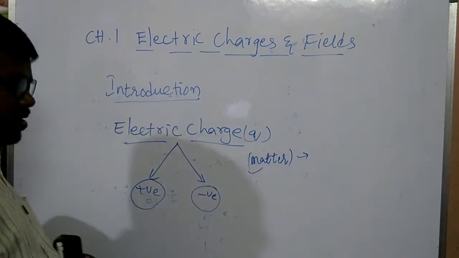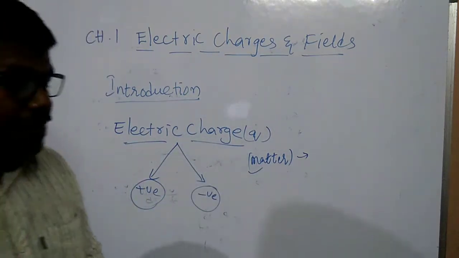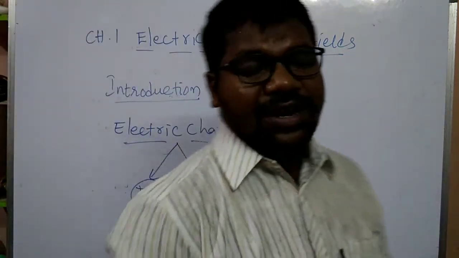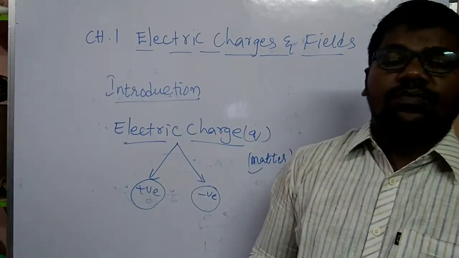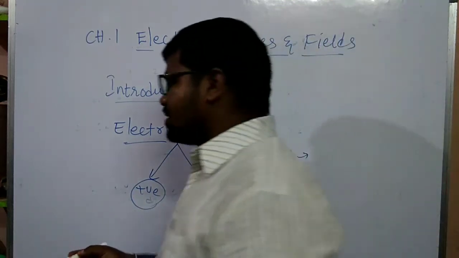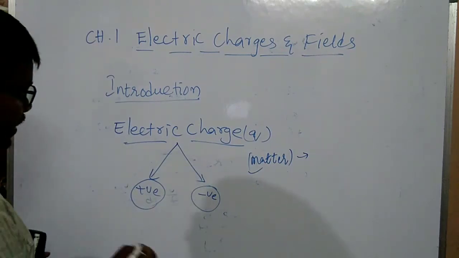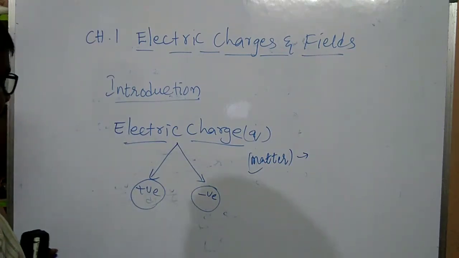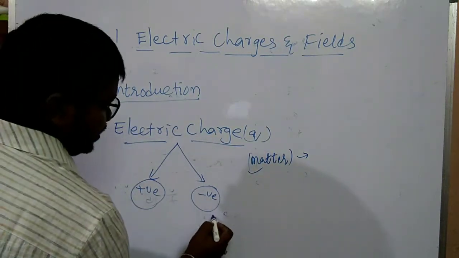When a glass rod is rubbed with silk cloth, some of the electrons are moved from one body to another body. Excess electrons present in the body, we can say negative charge.